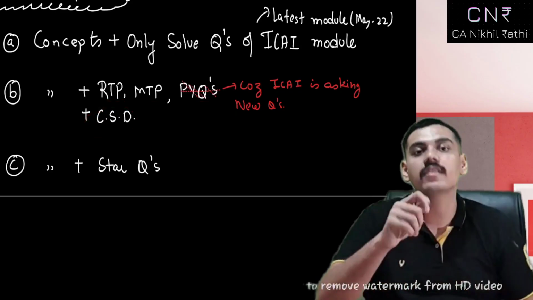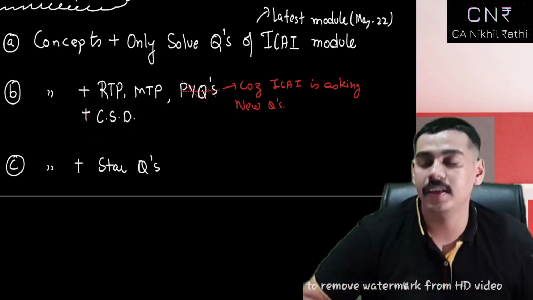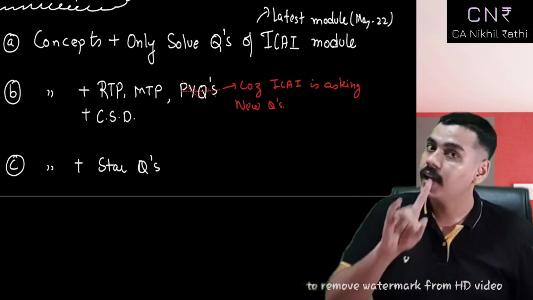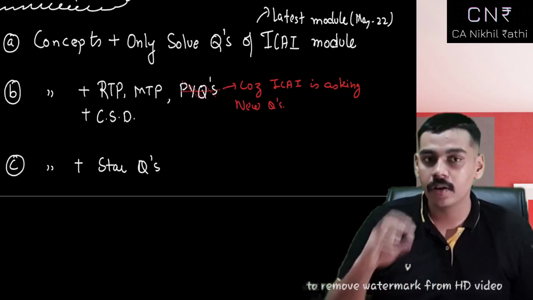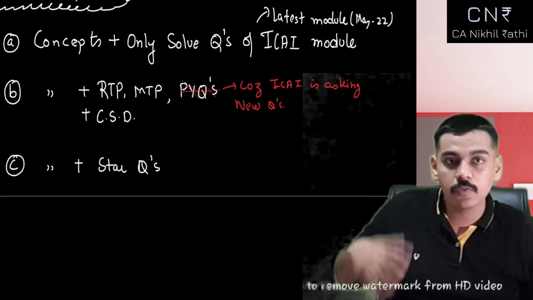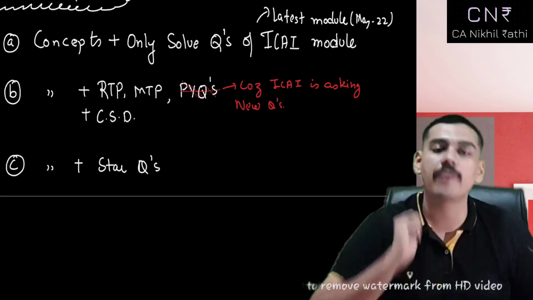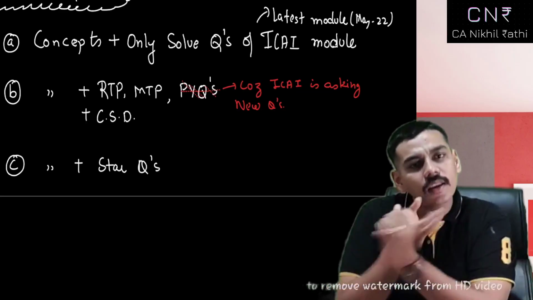Why should you do this in the second revision? Let me be very clear. Because what comes in the examination and in the MTPs is not usually based on a particular chapter. For example, if there's a case study, it would contain part of Six Sigma, part of OE, and part of value chain analysis. Now it would contain 3 chapters.